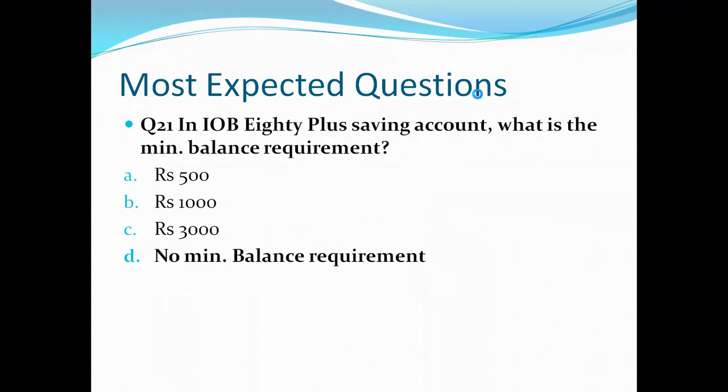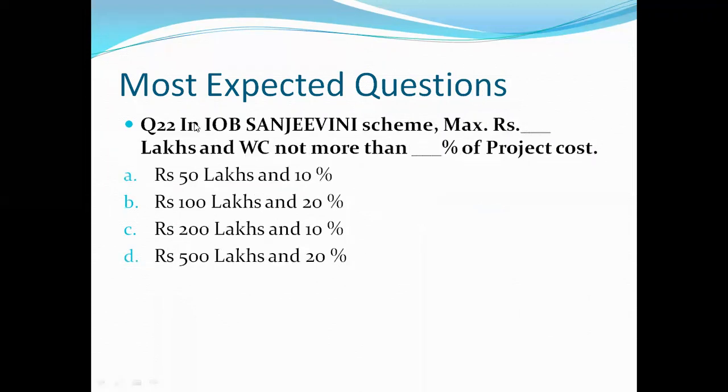So let's see our next question, question number 22. In IOB Sanjeevani scheme, maximum rupees dash lakhs and working capital not more than dash percent of project cost. So friends, here you have to tell what is the maximum amount that we can give in IOB Sanjeevani scheme, and for working capital what percentage of project cost.